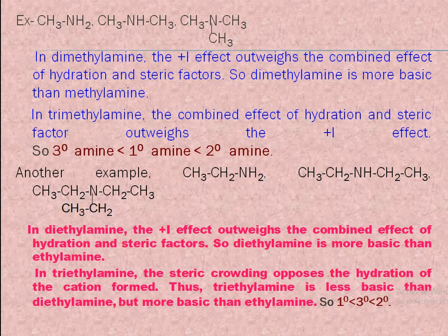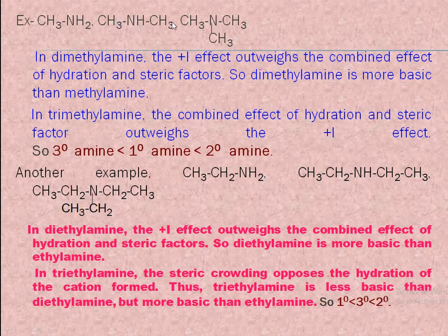Even though there is less stabilization of its cation through hydrogen bonding and a greater steric hindrance from its methyl groups than in the case of methylamine, dimethylamine is more basic than methylamine because there are two electron releasing or +I effect showing methyl groups present in it.